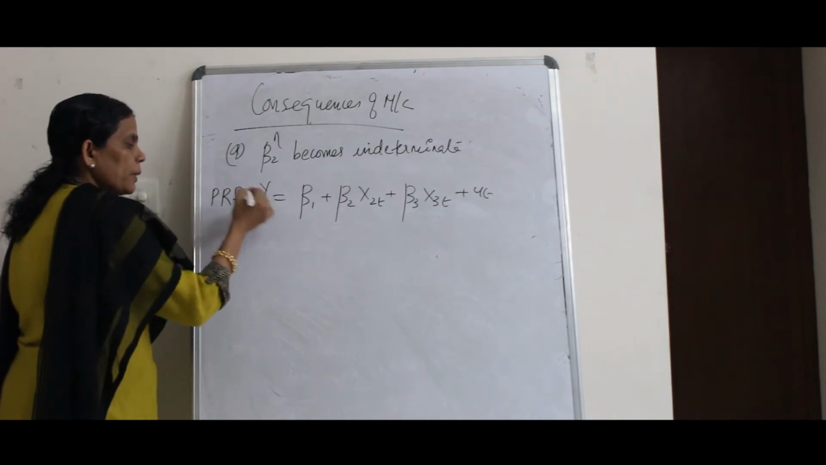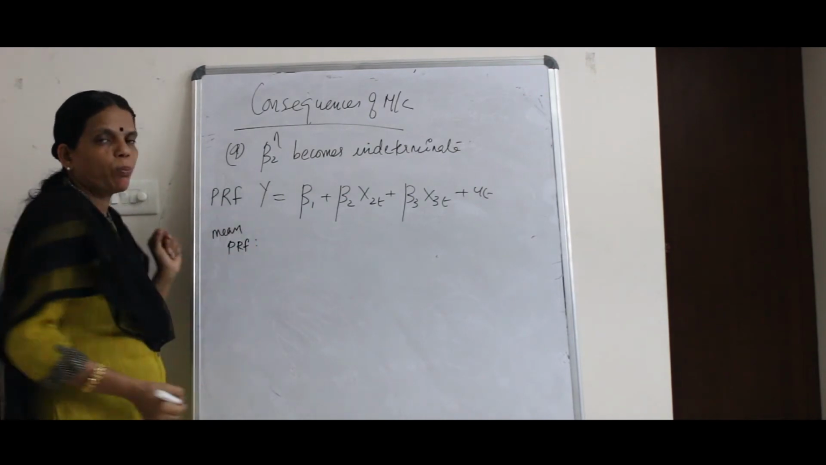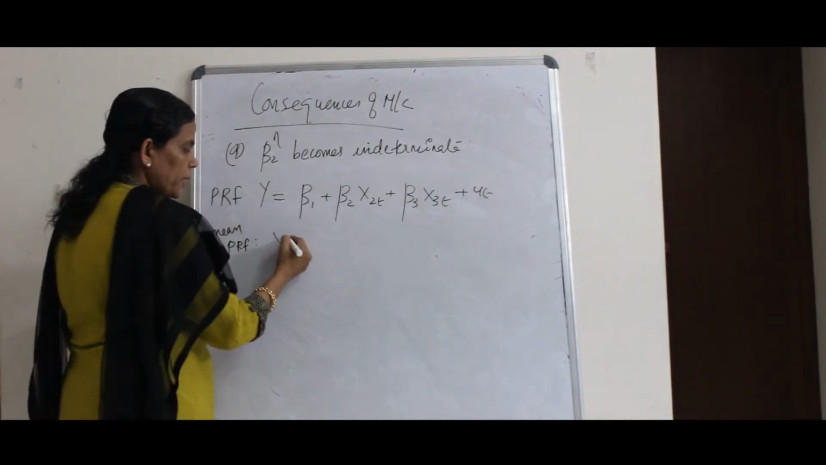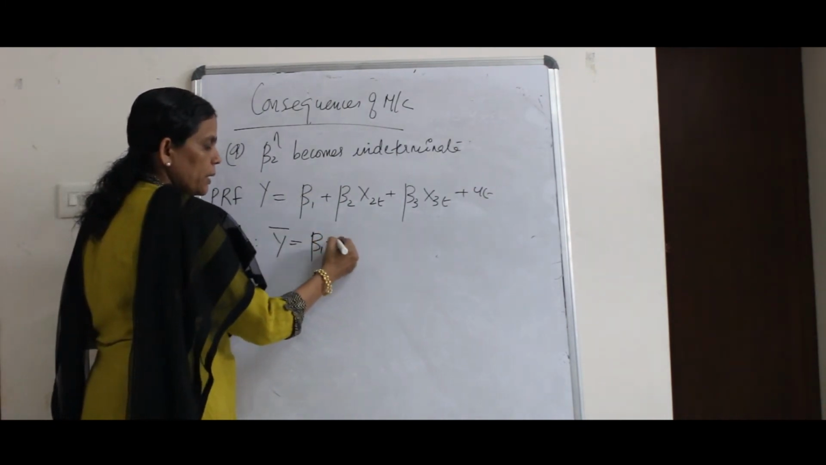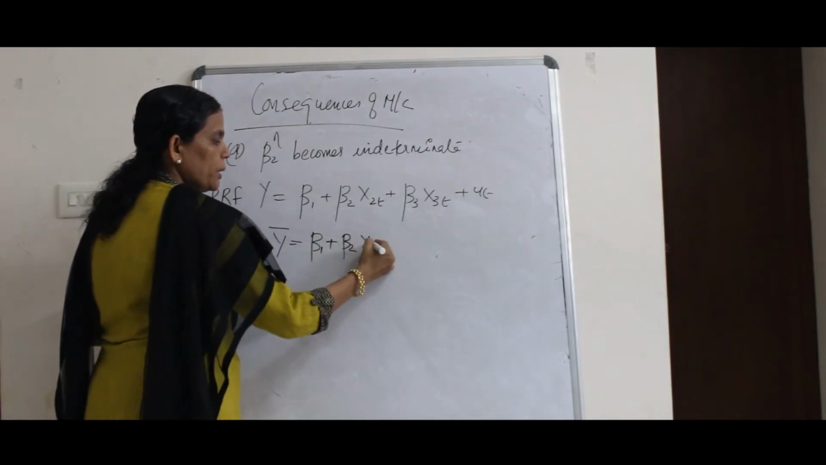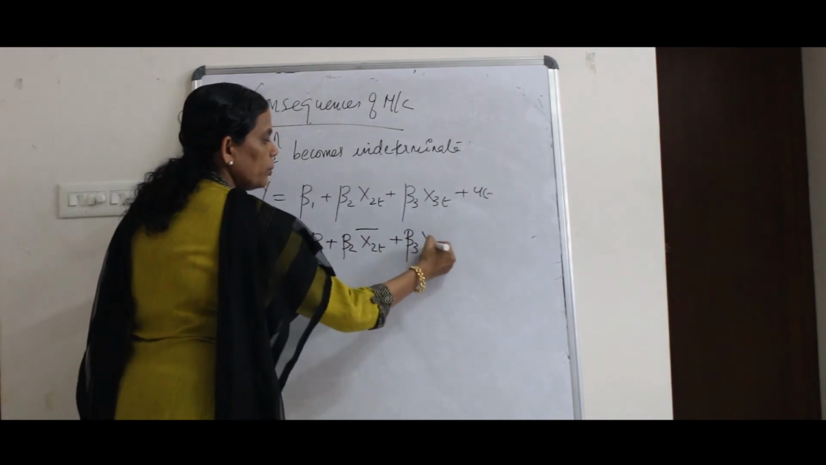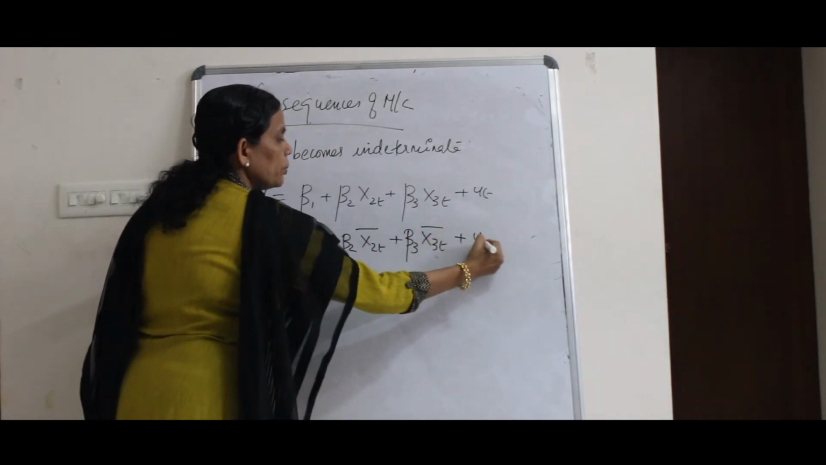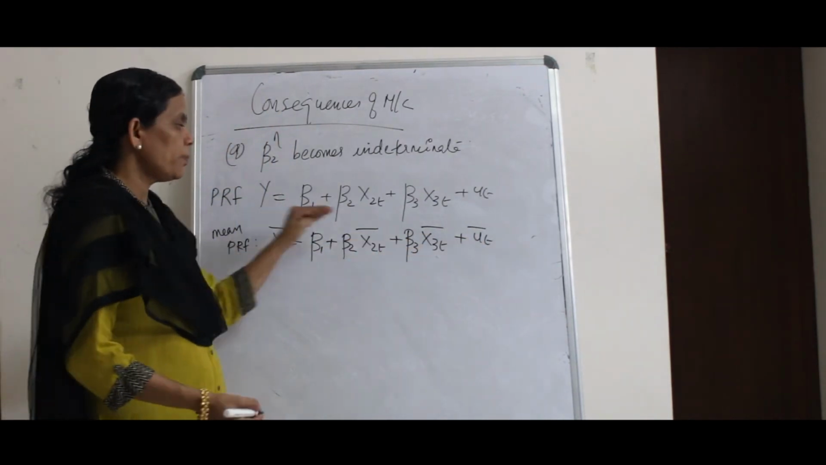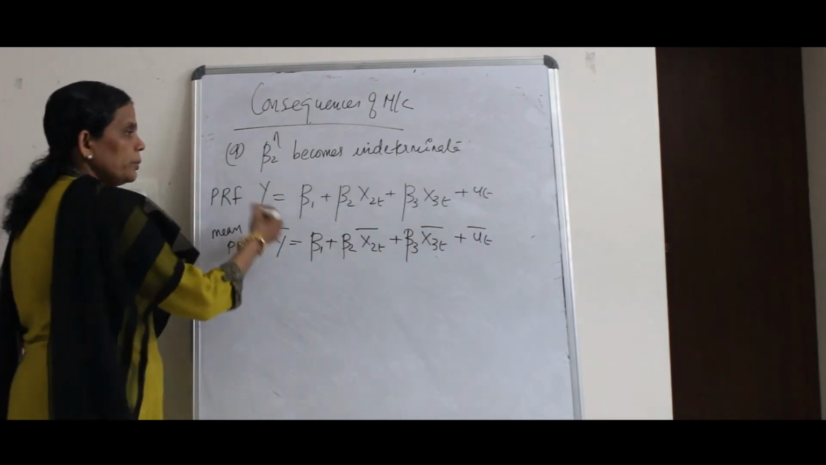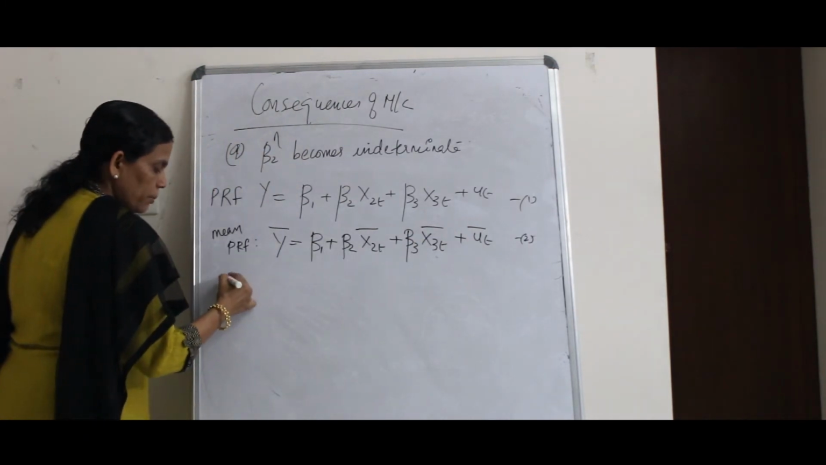So for that, I write the mean value, the average value of this population regression function. What is the mean value of y? Y bar is equal to mean of beta 1 is beta 1, mean of beta 2 is beta 2, mean of x2t is x2t bar, plus beta 3 into x3t bar plus ut bar. So you are just finding the mean of all the variables. Now this is equation 1 and this is equation 2. Now subtract 1 minus 2.